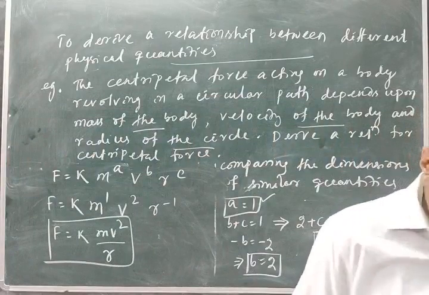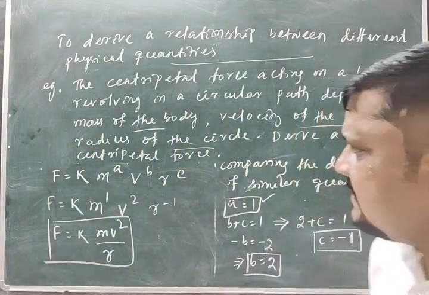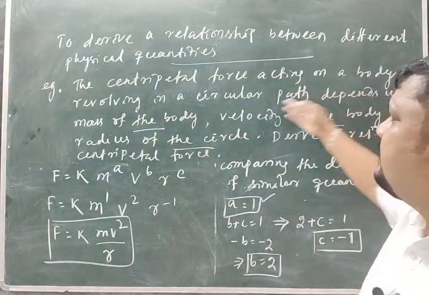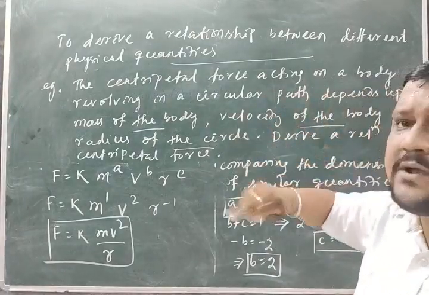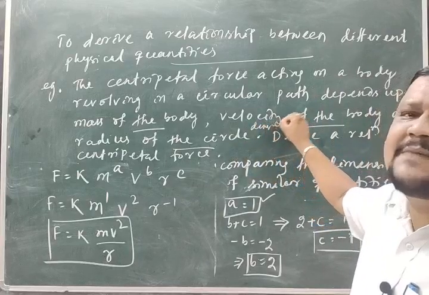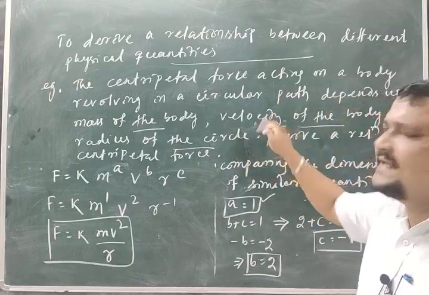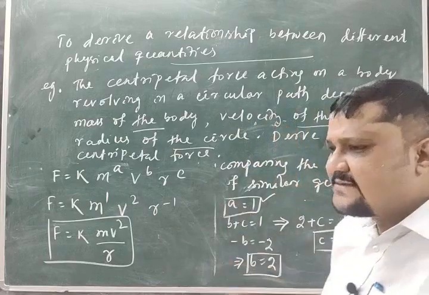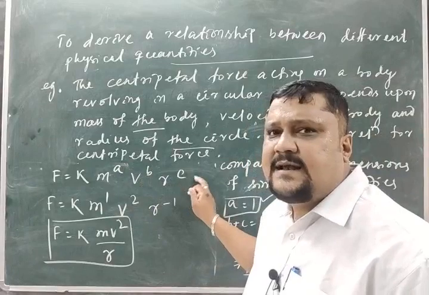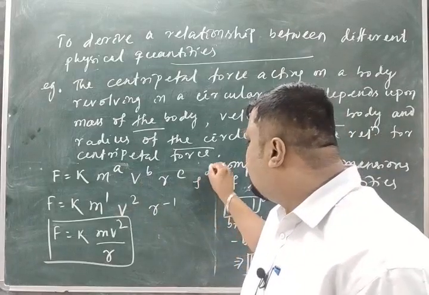If I give you an equation with 4 unknowns, suppose the centripetal force acting on a body revolving in a circular path depends on mass, velocity, radius, and I add in the question the density of the body. So in that case, what will I do again? M to the power a, v to the power b, r to the power c, then density, suppose I take rho to the power d.